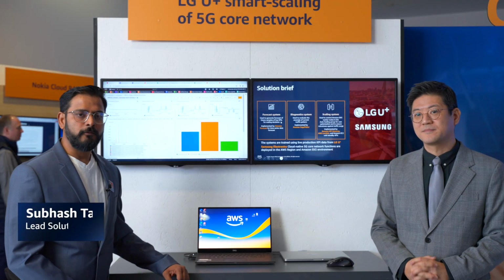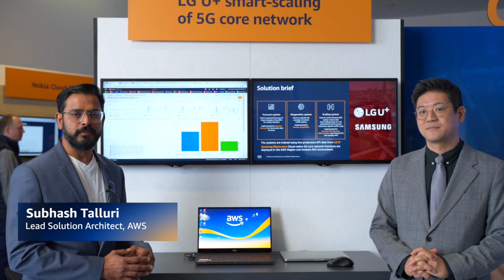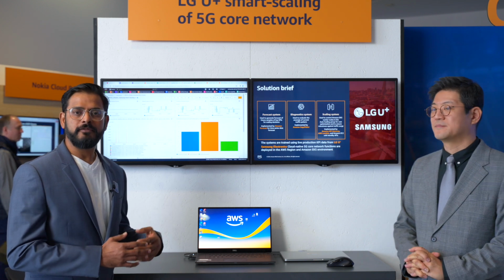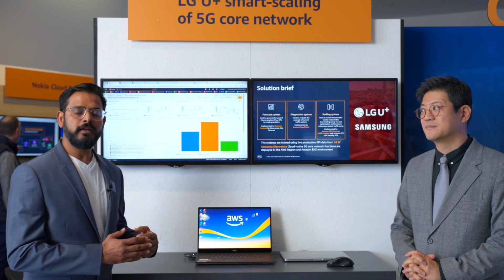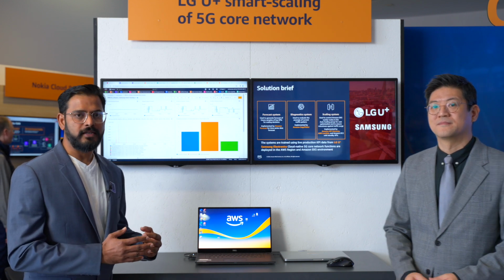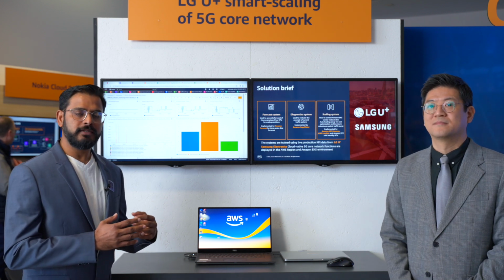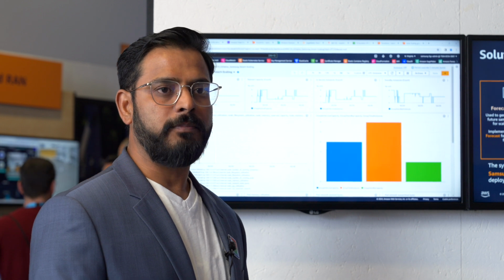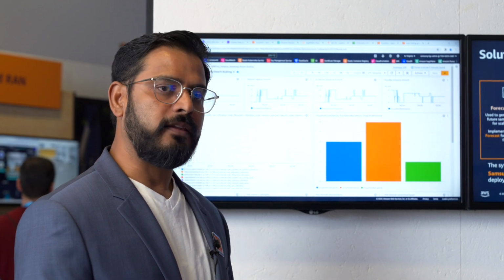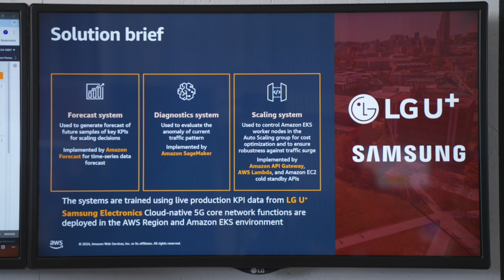Okay, so what we have here is data variables coming from the UPF network function, and we are looking at peak user throughput and the number of sessions that are established. We look at the patterns of traffic, and we try to do two things. One is a forecast system, trying to predict how the traffic patterns and the sessions are going to be in the next 12 hours.